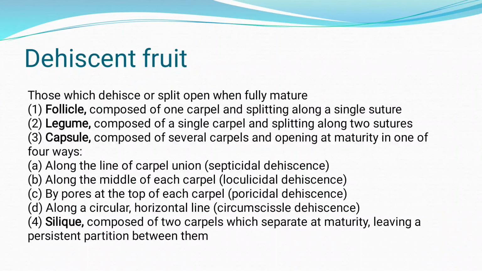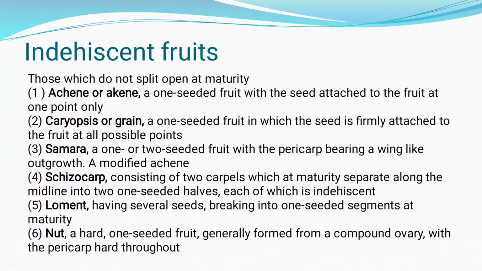After that we'll go for indehiscent fruit. Those which do not split open at maturity. It means they do not split upon maturity. They will be as it is compact. Such fruits are called indehiscent fruits. They are of the achene type.